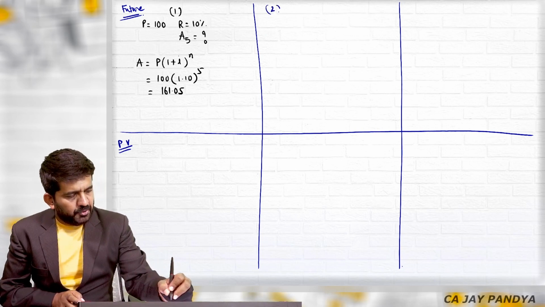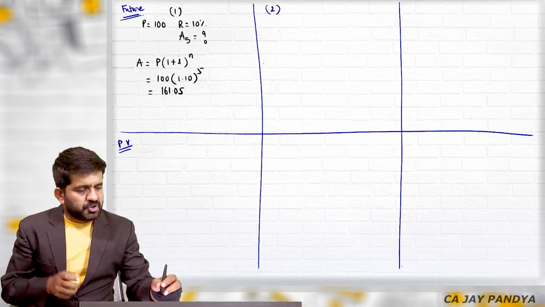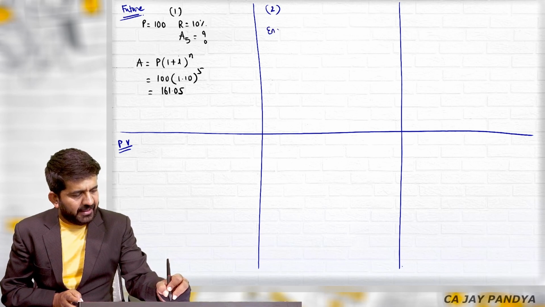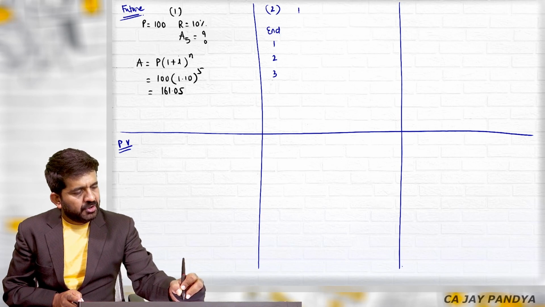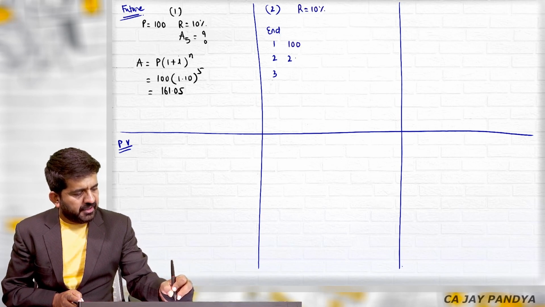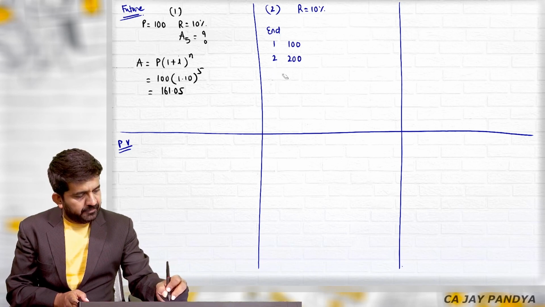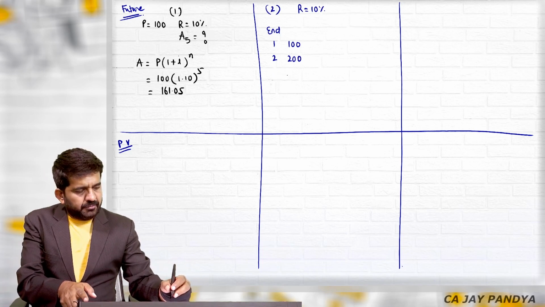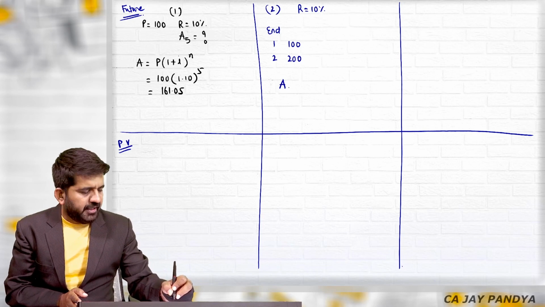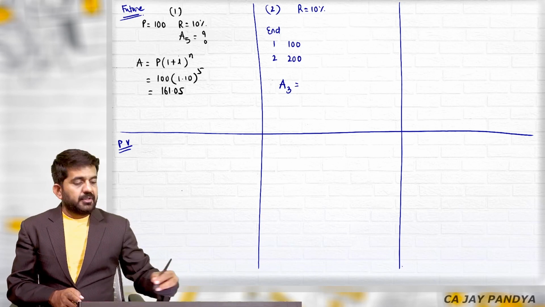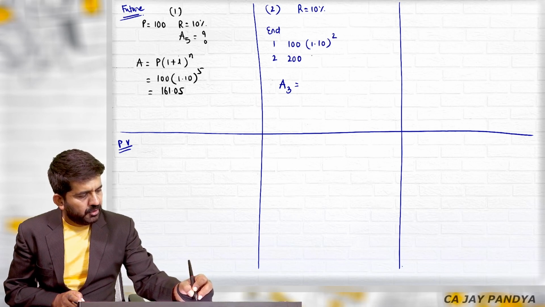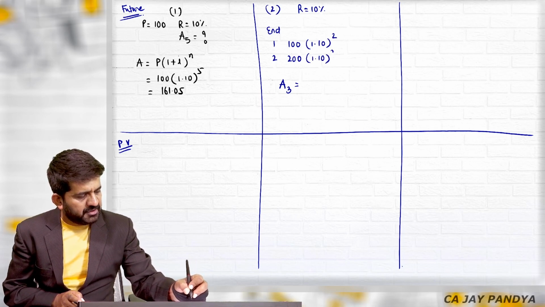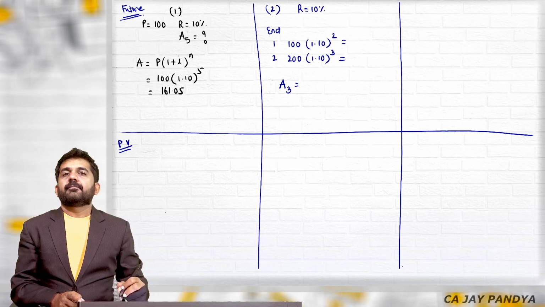Second category of questions. Same to find out future value, but they are in different installment. At the end of first, second and third year, rate of interest is 10%. If the amount is 100, 200. Find out amount at the end of third year. How you will find out? Into 1.10 raised to 2 into 1.10 raised to 3. Why 2?